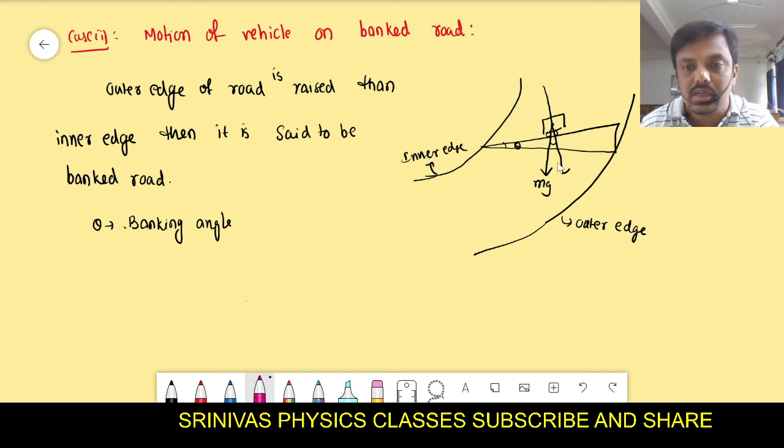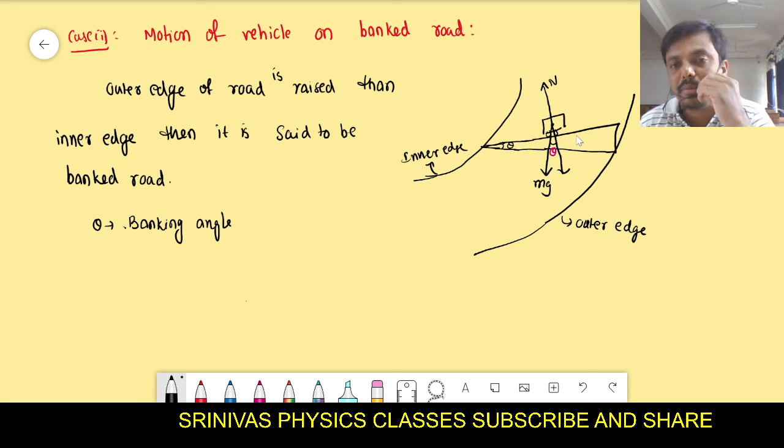This angle is theta, because when this is theta and this is theta, this one is also theta. This is the normal reaction N, meaning perpendicular to the surface.